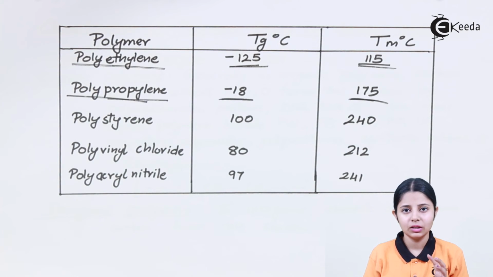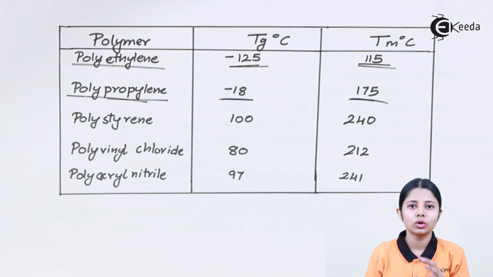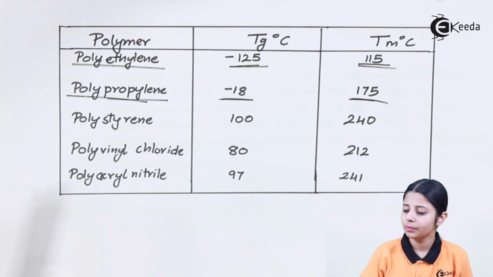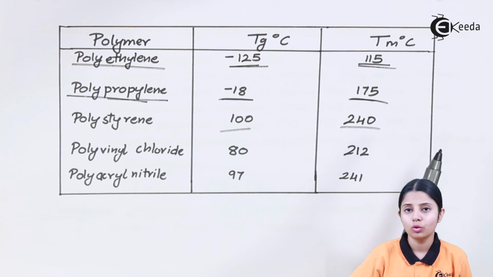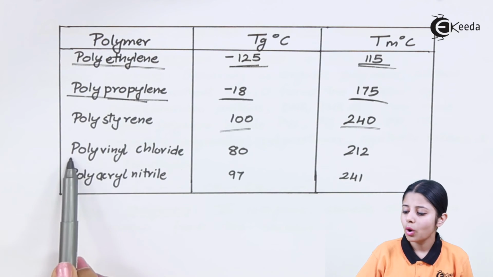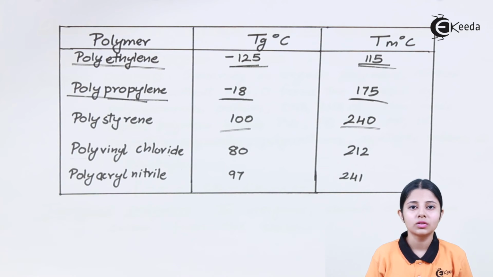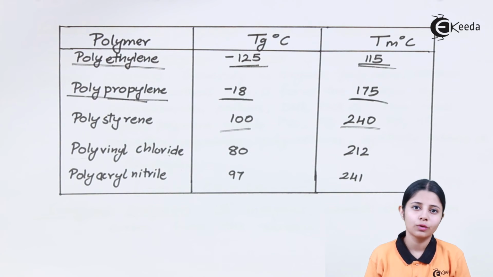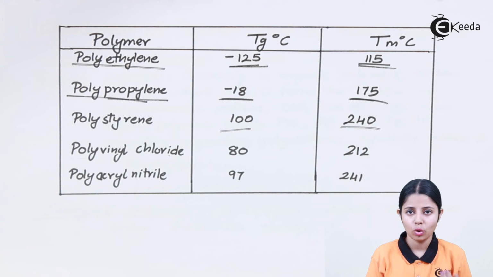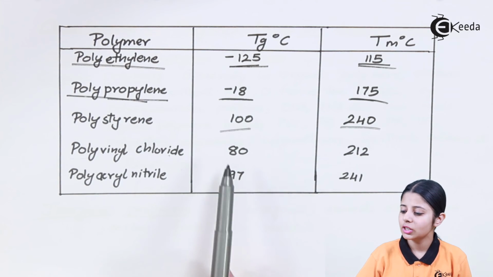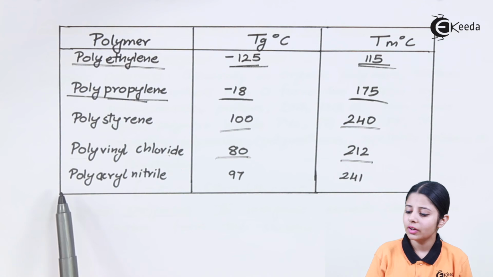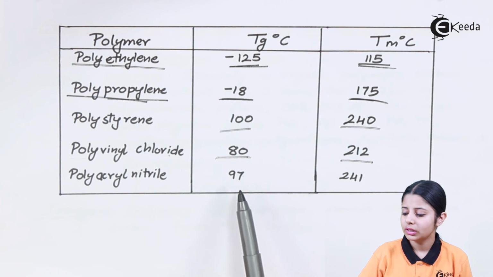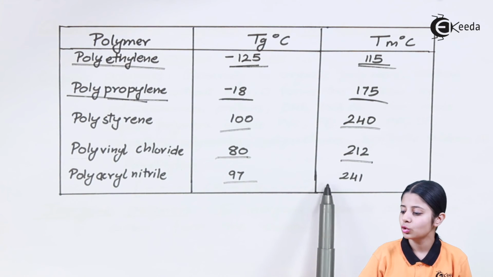Polystyrene is nothing but my styrene molecule. Styrene is a benzene ring, and on that benzene ring I have a C double bond C. For Tg we have 100 degrees Celsius. For Tm we have 240 degrees Celsius. Polyvinyl chloride, PVC, is one of the most commonly used plastics for making pipes which carry water. For PVC I have Tg as 80 and Tm as 212. And finally we have polyacrylonitrile with Tg as 97 and Tm as 241.